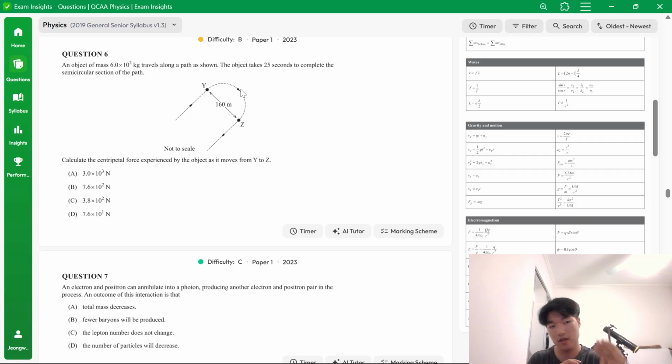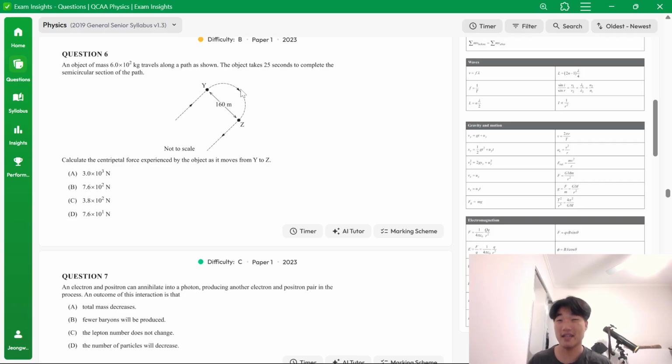Immediately we should be relating centripetal force, so we need to go to the formula sheet, or if you've memorized the formula, it's F equals mv squared over r. We know what r is because we're given the diameter, which is the distance from Y to Z, and we can halve the diameter. Halving 160 meters gives us 80 meters, and meters is the SI unit, so we don't need to convert it. That's the exact value. Then we're given the mass, which is 600 kilograms, also an SI unit, so no conversions are needed.